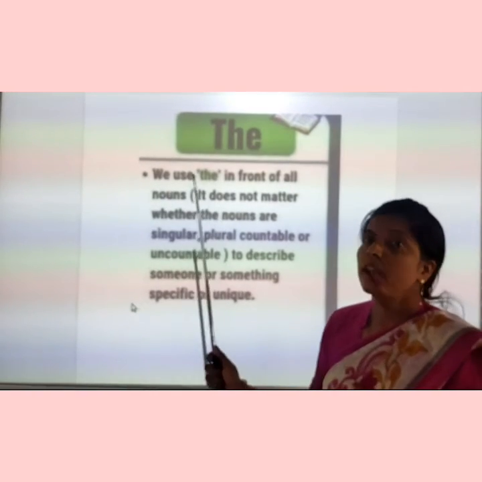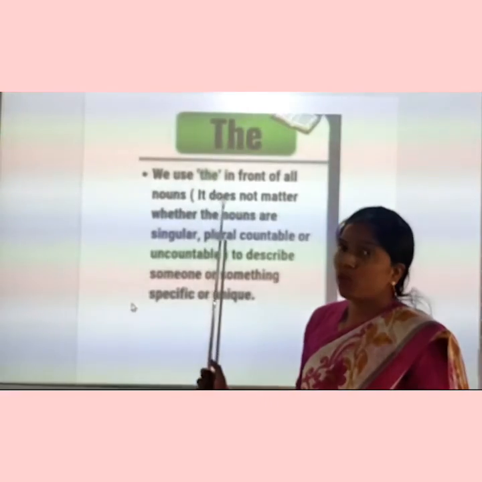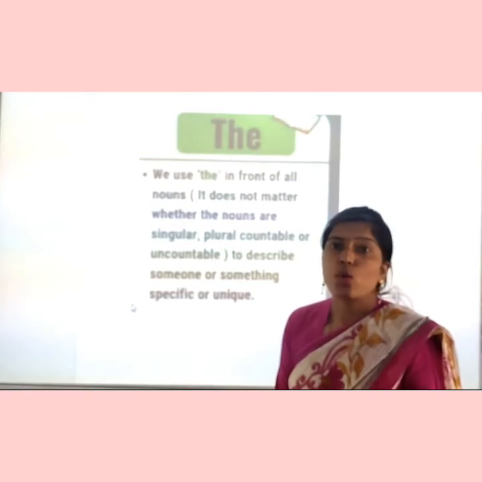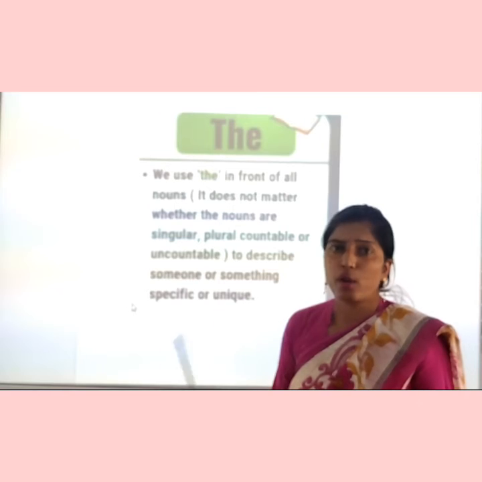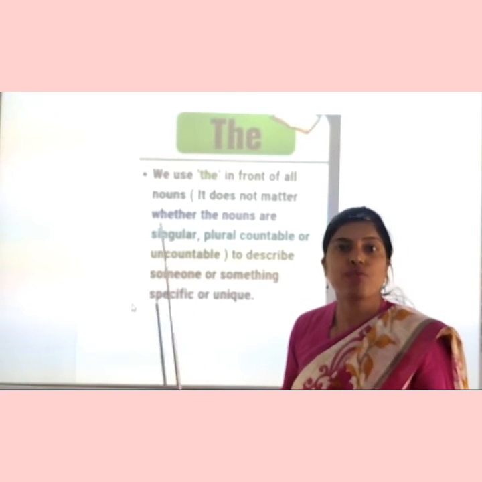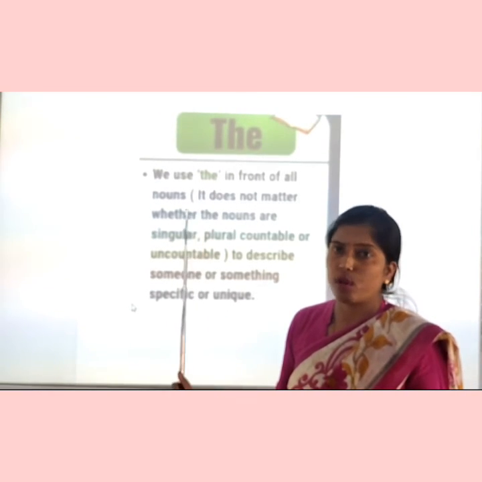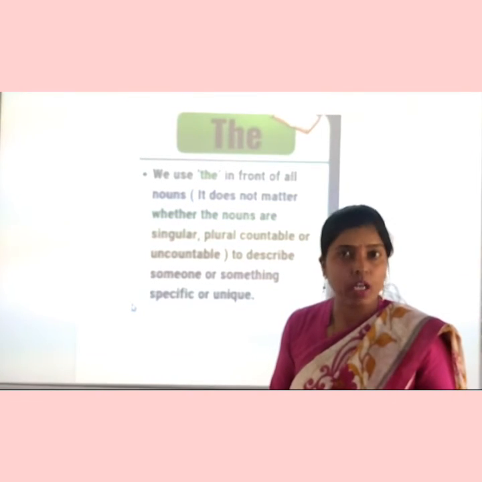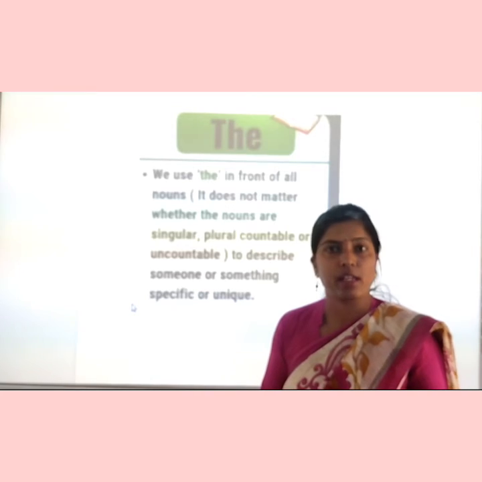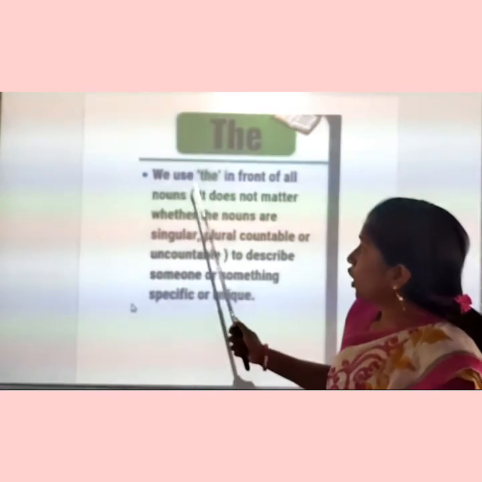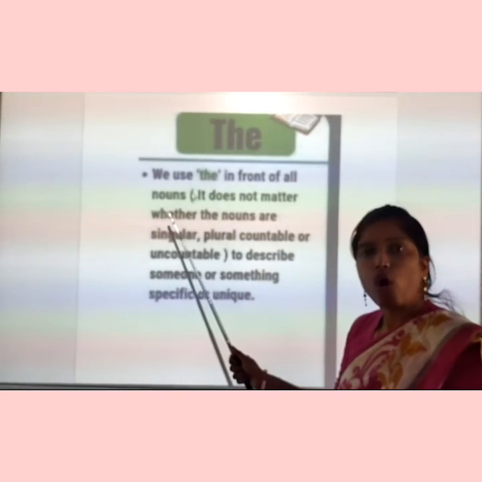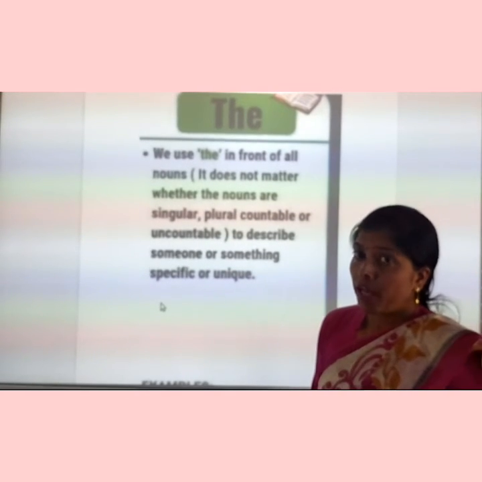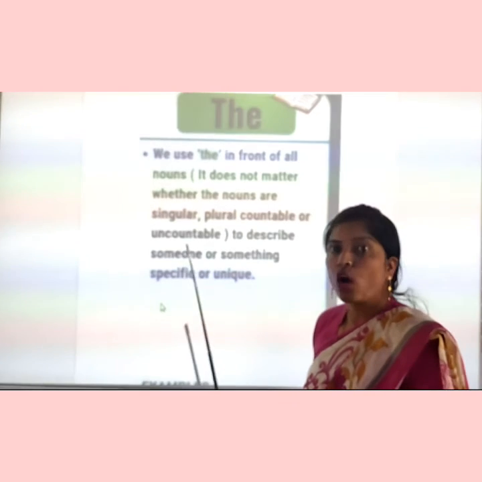Okay. Now come to the next article. The. It is the definite article. And it is very important. See, we use the with all nouns. There is no specific rule for singular or plural nouns. The is used with all types of nouns, whether singular, plural, countable or uncountable. We use the in front of all nouns. Is it clear? But what you have to remember is, it should be specific or particular.